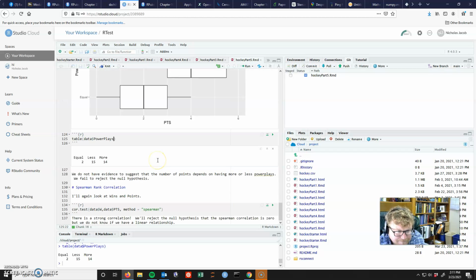Well, it's medians. Okay, so last test of the semester is the Spearman rank correlation test. I am going to run the correlation between wins and points. I've already done this previously. The only difference here is that we ask it to do the method of Spearman. There are several different correlations that you can run.